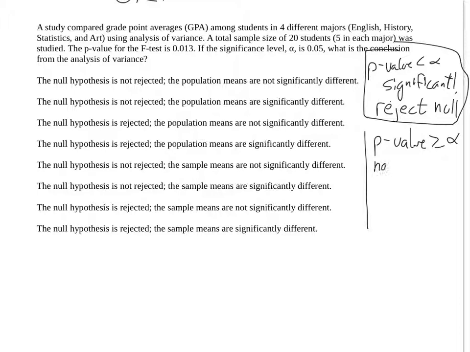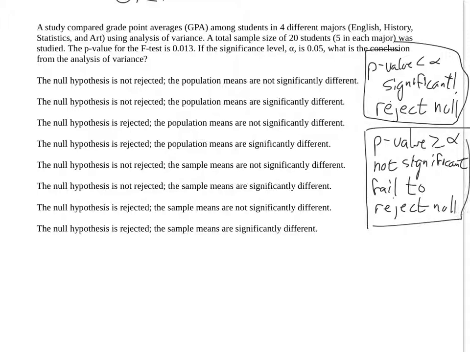Then this is not significant, which means fail to reject the null. So there's a summary of how the p-value and the significance level work together.